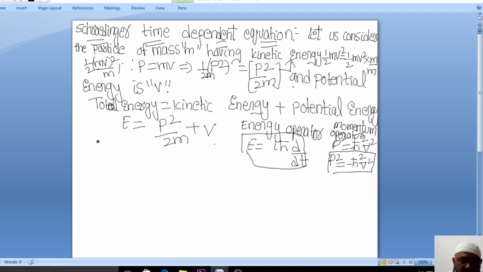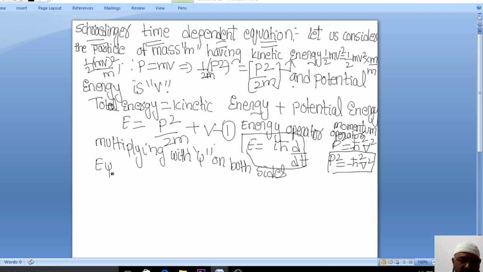So now, multiplying equation number 1 with psi on both sides. If you multiply psi on both sides, E psi is equal to p²/2m plus V into psi. Can I write like this? Multiplying psi on both sides.